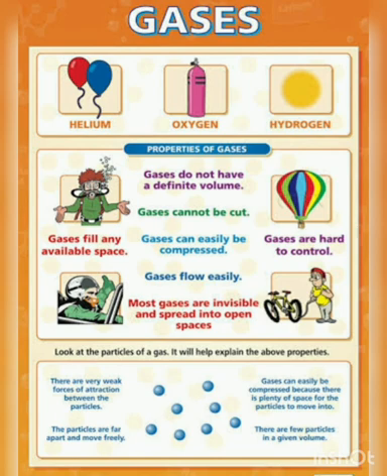Let's do an activity to understand the properties of gas.